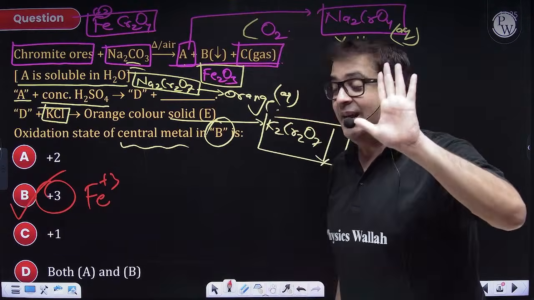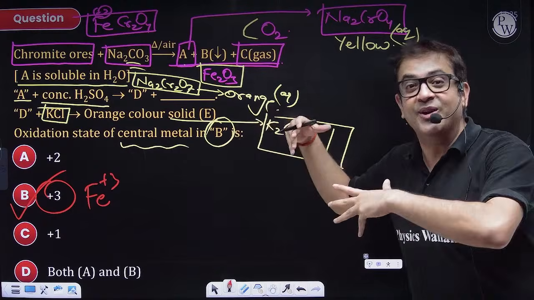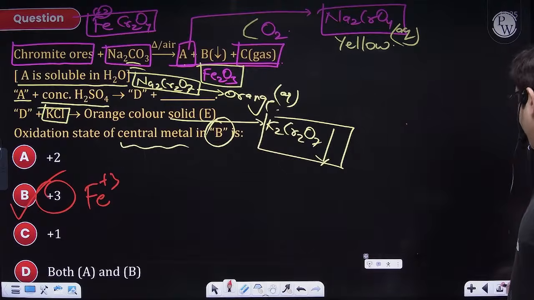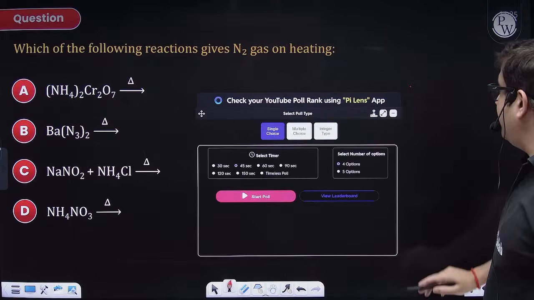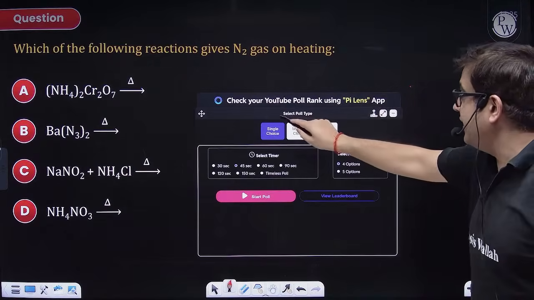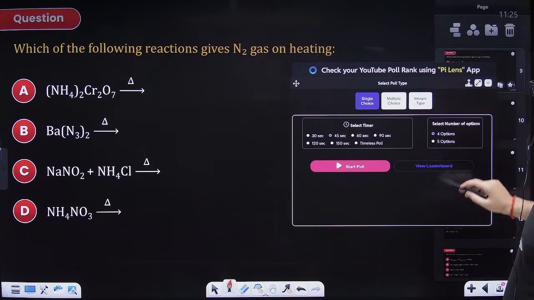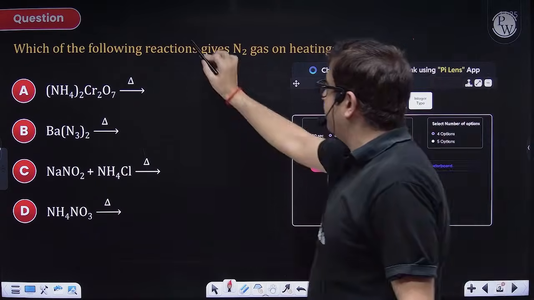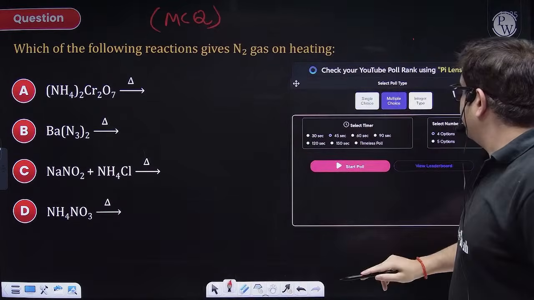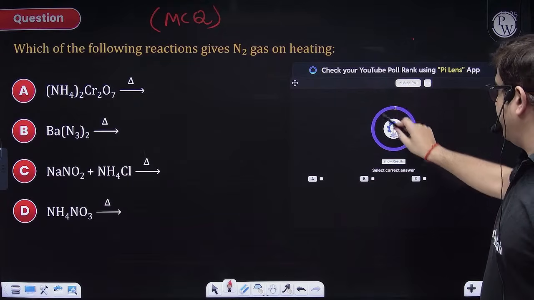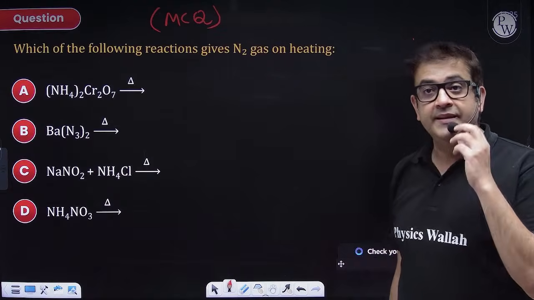But yes, you should know the in-depth of this NCERT beautiful fact, and to make you revise the fact, I have given you this question. Again, beta, a very famous area, a very beautiful area which NCERT loves, d block chemistry logic. So try and attempt this question, but this is a multiple correct question, so please read it properly. For this question, I'm giving you 45 seconds. Please make an attempt properly.